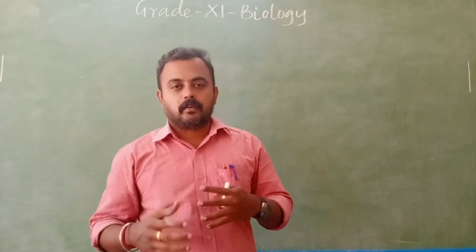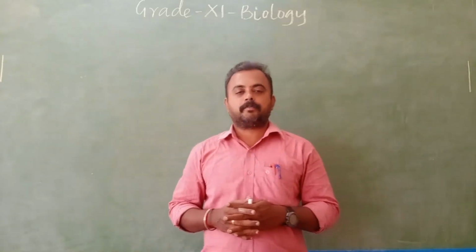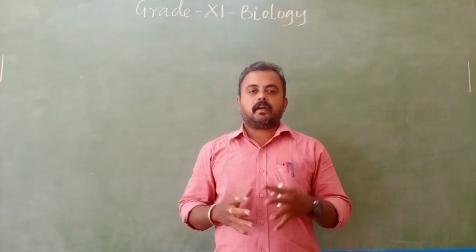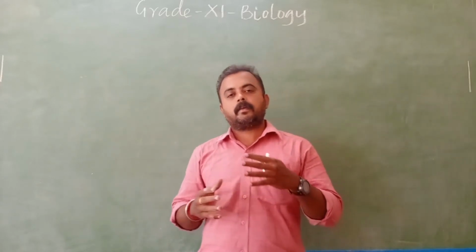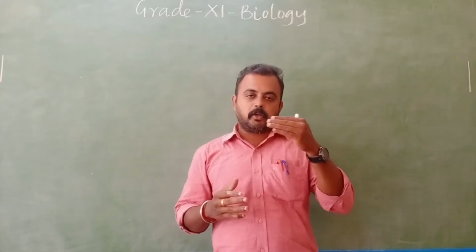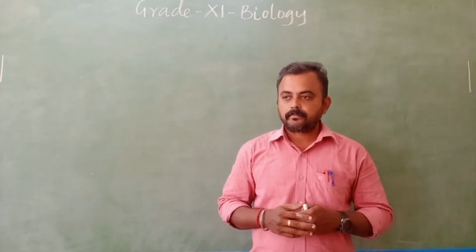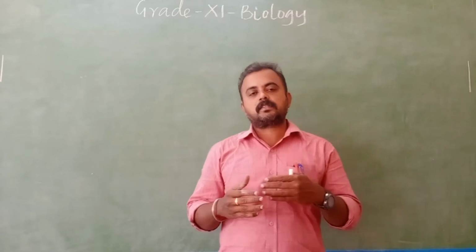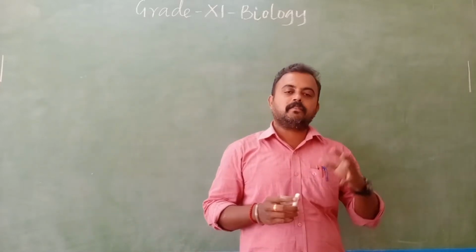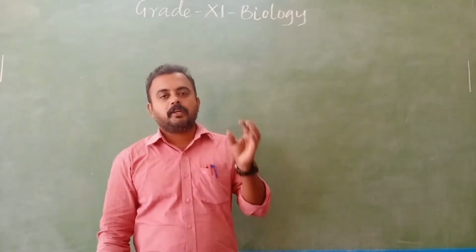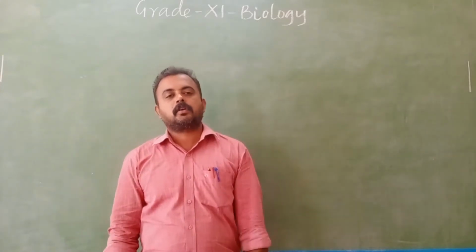Once again, I need to recall that the pancreas is situated in the stomach region, just below the stomach. Then what does it consist of? Exocrine and endocrine. Exocrine produces enzymes, and endocrine produces what?